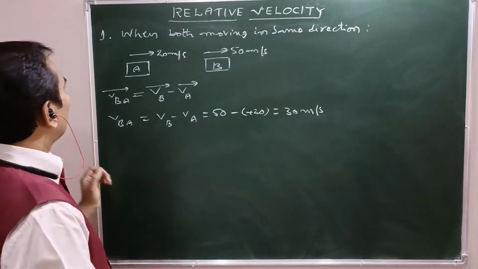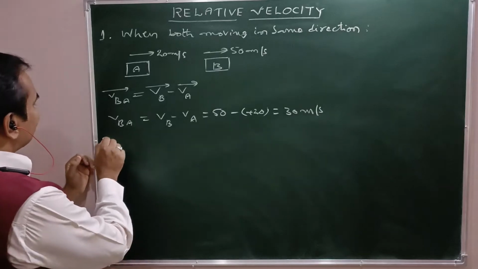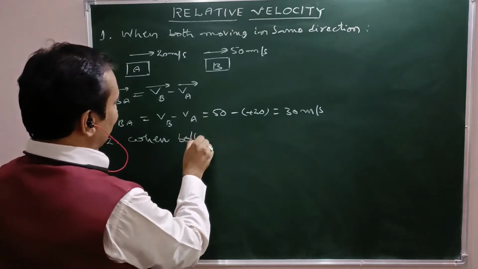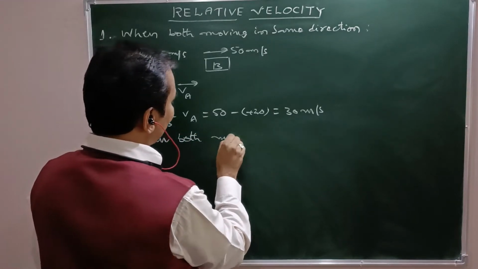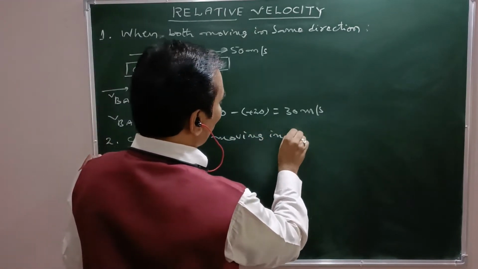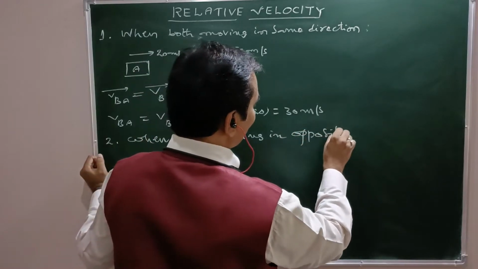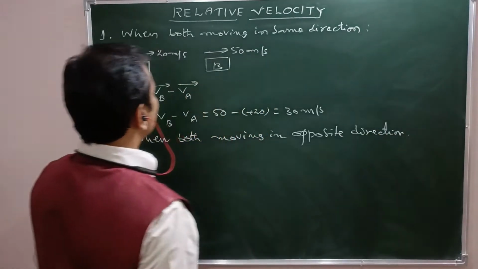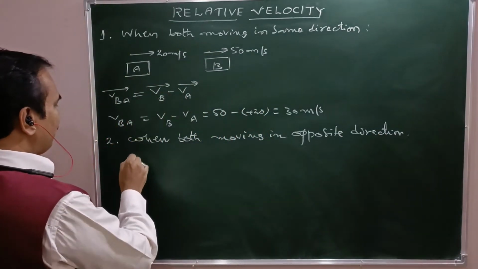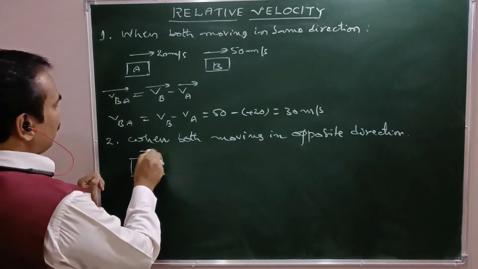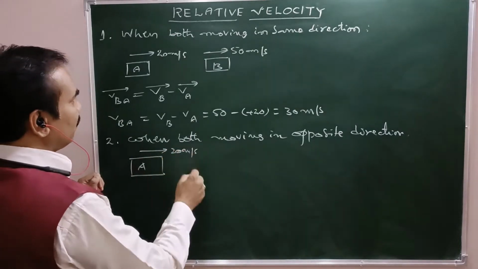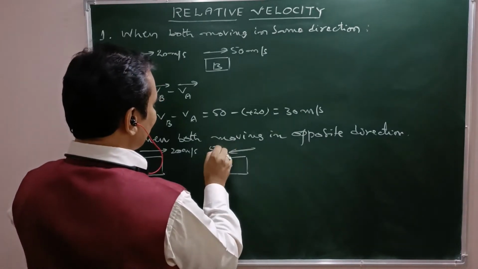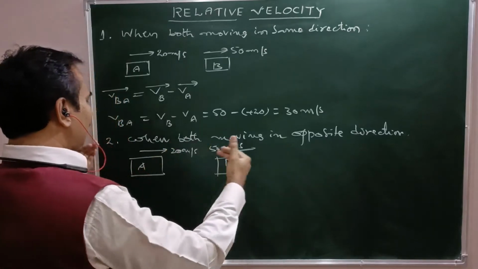Right? Now, in the second case, when both are moving in opposite direction. See, in the same example, body A moves with 20 meters per second, body B moves with 50 meters per second, but both are in opposite direction.